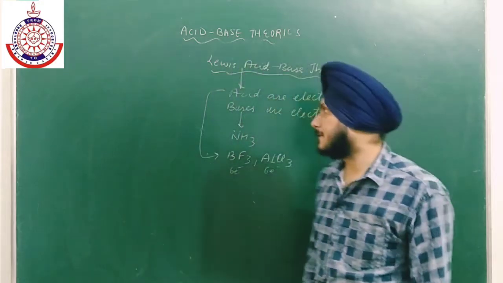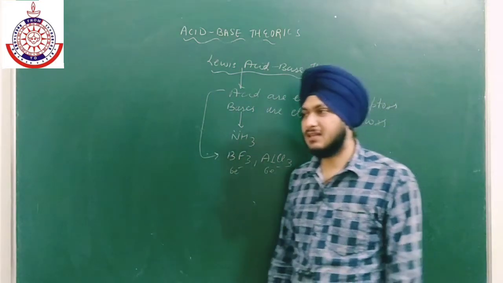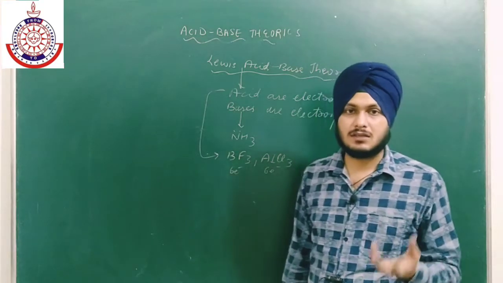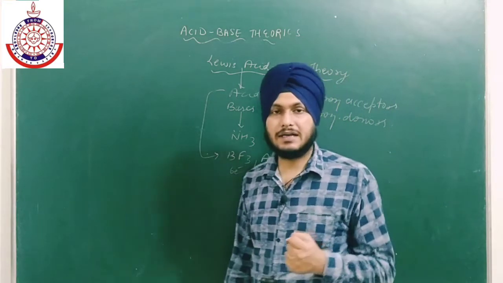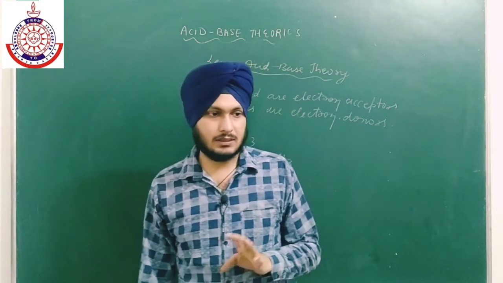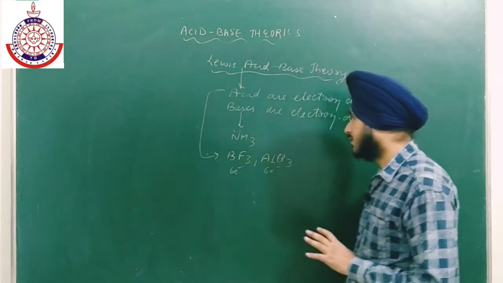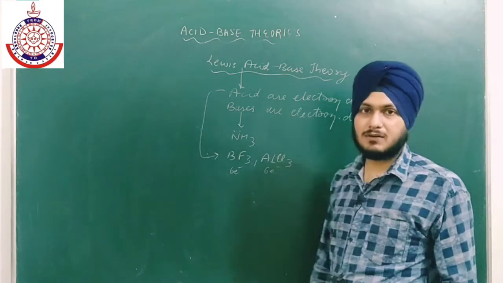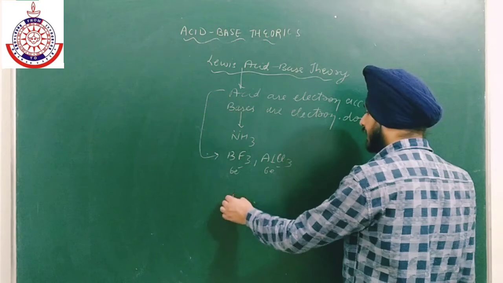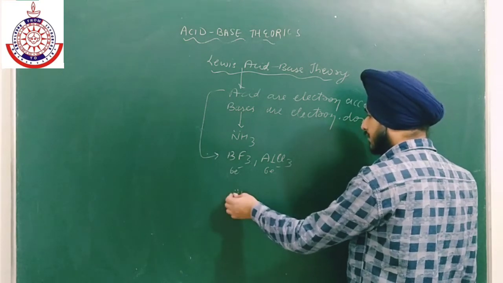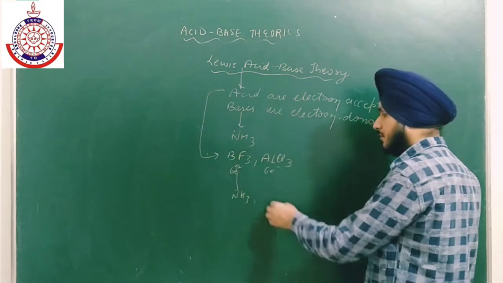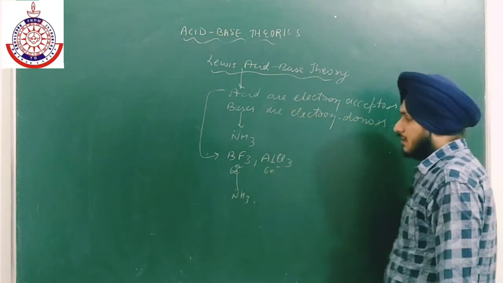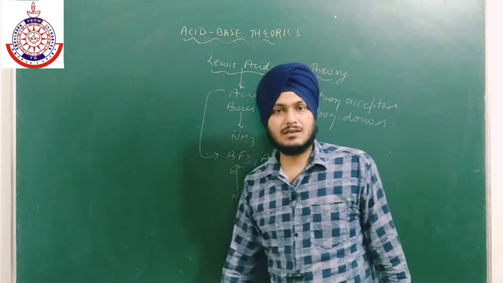Okay. So this theory can easily cover the limitations of Bronsted-Lowry as well as the Arrhenius theory. Okay, it will easily cover all the limitations. So there is a coordinate bond formation that takes place. For example, NH3 can easily donate its electrons to BF3 and form a coordinate bond. Okay, तो coordinate bond की formation होती है between the Lewis acid and the Lewis base.